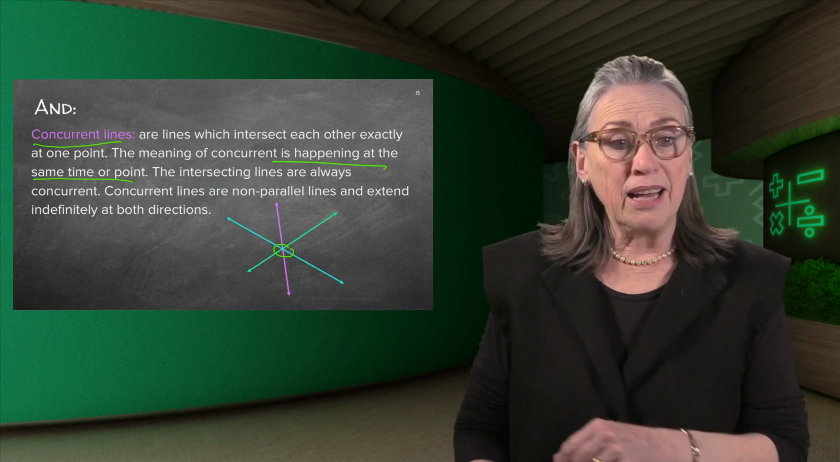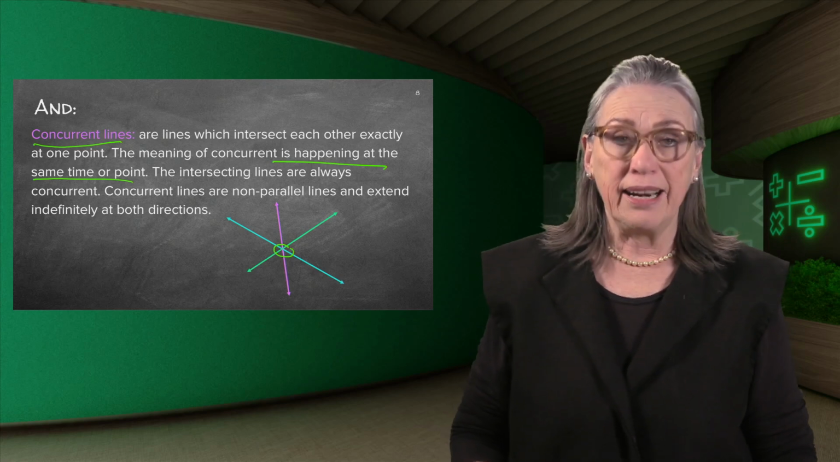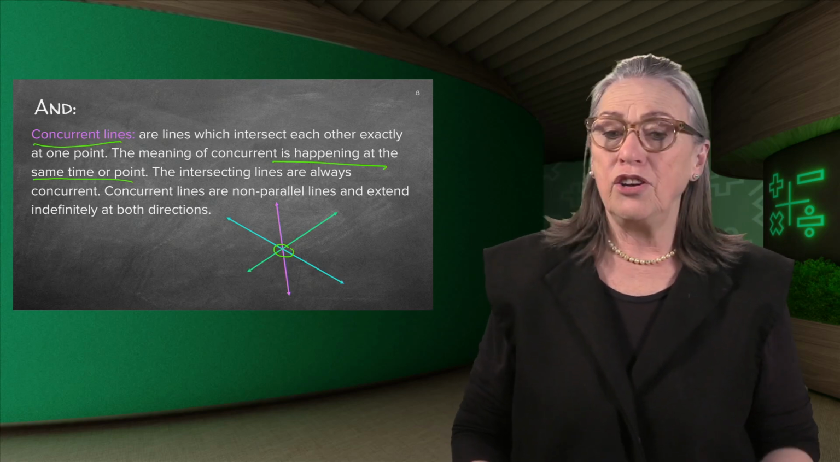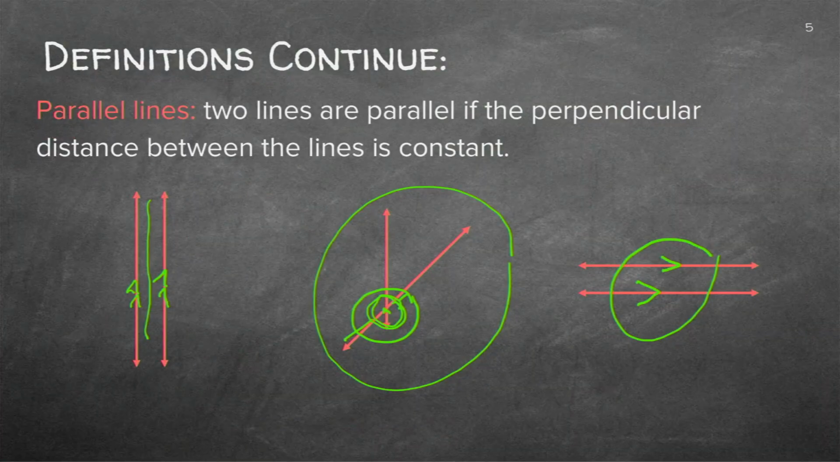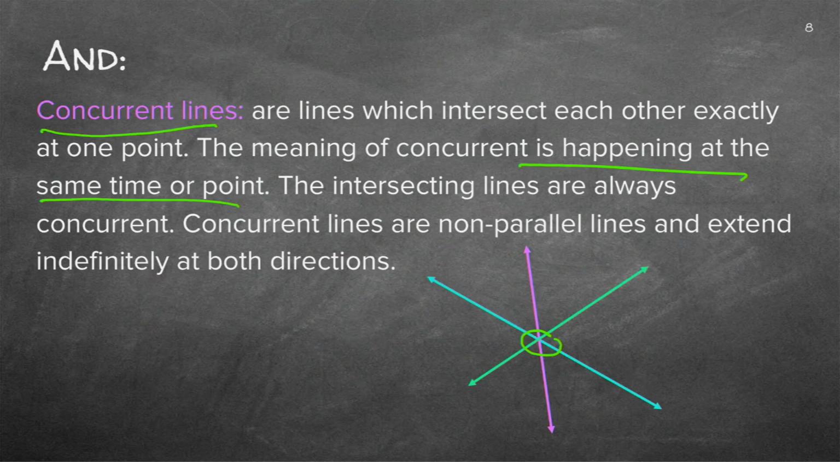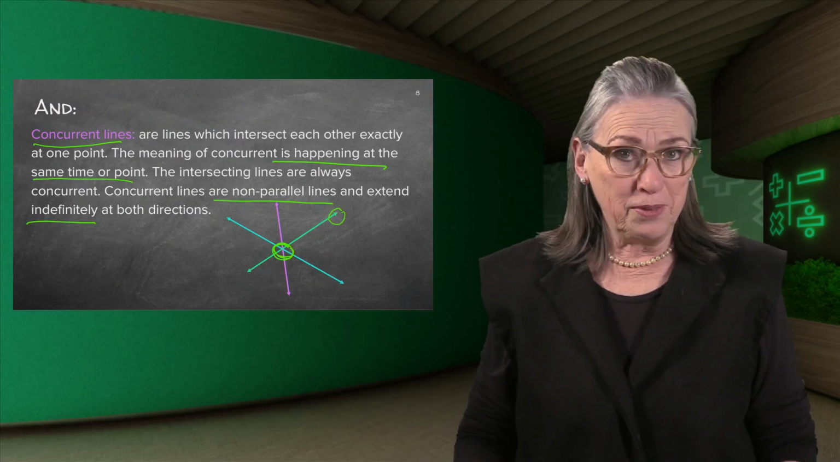So the intersecting lines are always concurrent. Concurrent lines are non-parallel lines. Remember here, they cannot be parallel, right? So concurrent lines are non-parallel and extend indefinitely in both directions. Can you see the arrows? They extend indefinitely, but they actually cross at exactly the same point. Will you remember all of these?